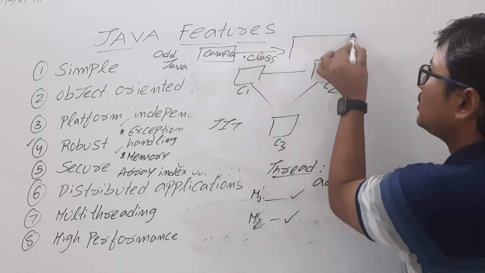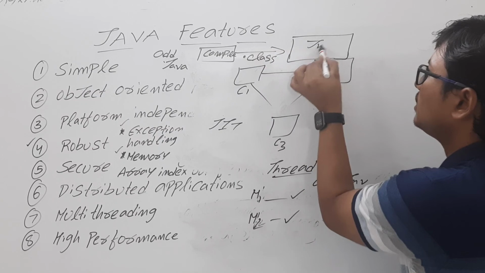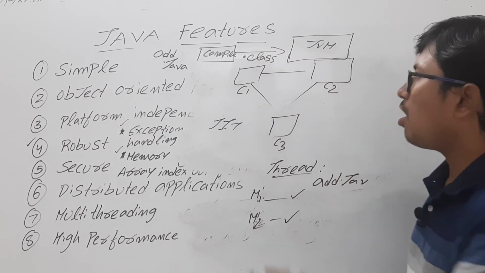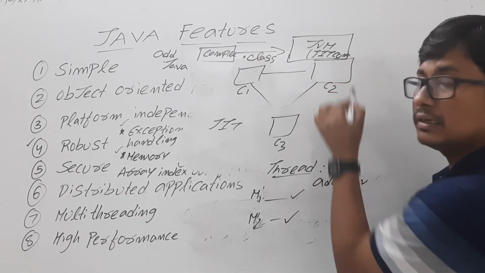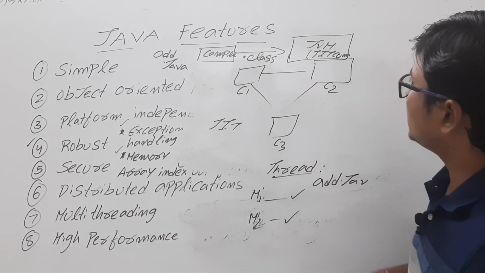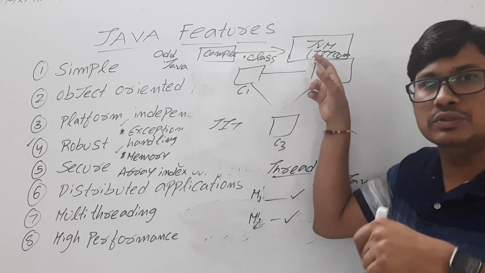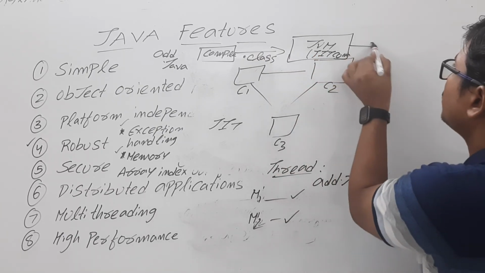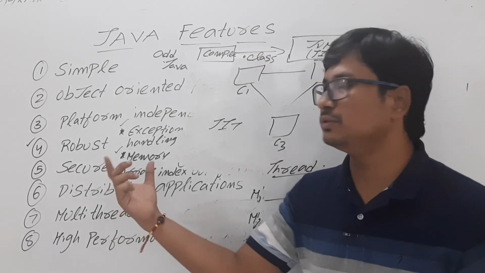That bytecode will be interpreted using the JVM. Now the JVM also has a compiler called the JIT compiler. So it interprets, and in parallel it also does the compilation using the JIT compiler to get the output. Because of this feature, high performance is achieved using Java.